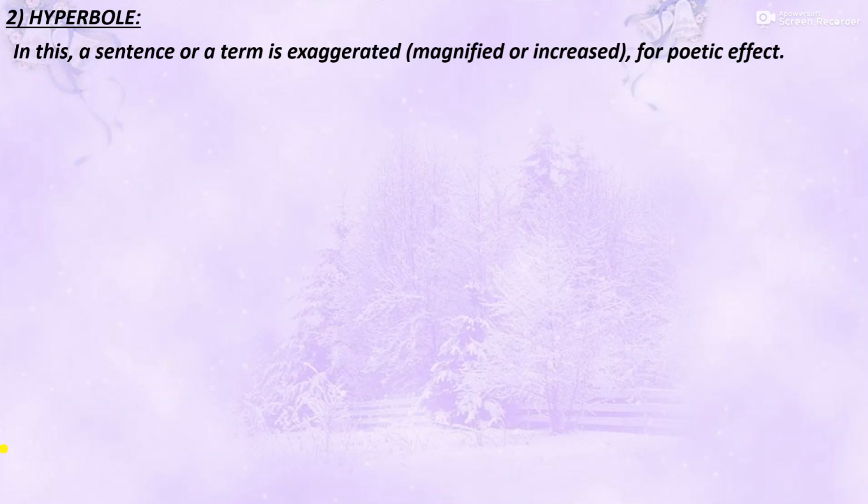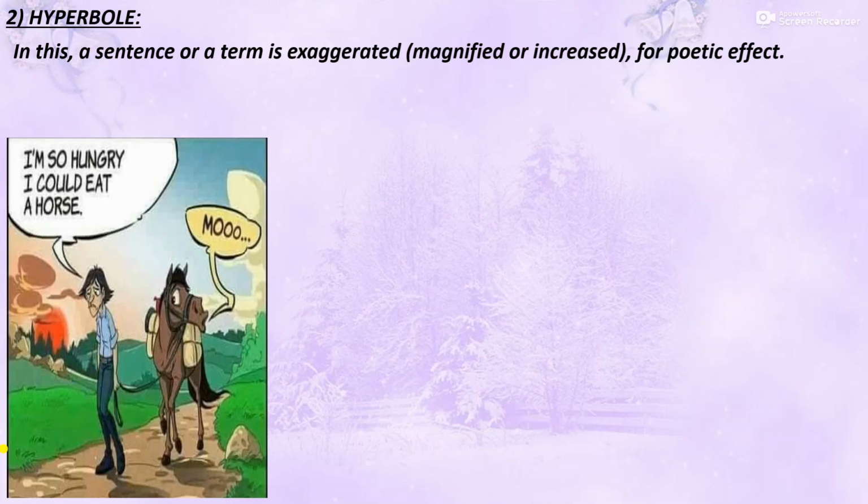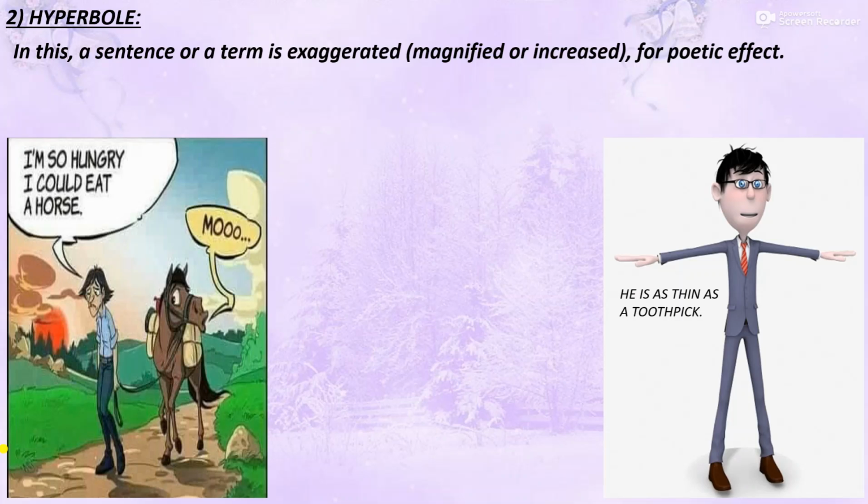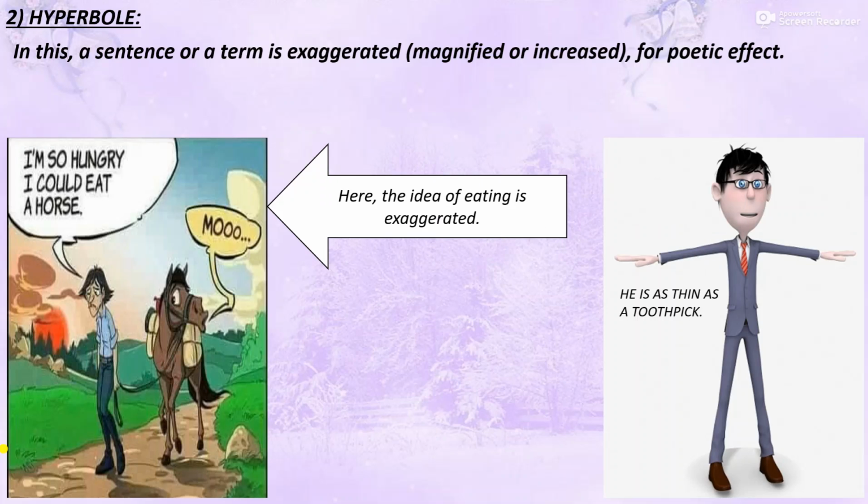So let us look at the examples. The first example here is, I'm so hungry I could eat a horse. The second example is, he is as thin as a toothpick. So, in the first example, I'm so hungry I could eat a horse, the idea of eating is exaggerated.